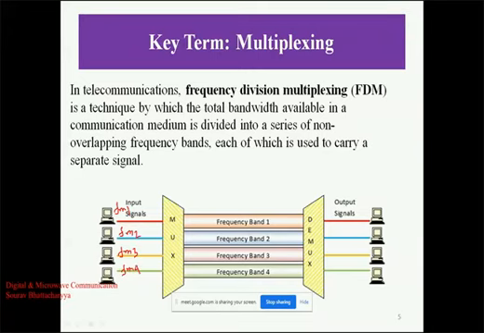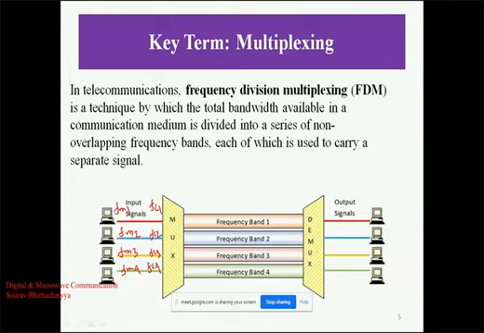Also you can assume that the carrier frequencies used for modulation are FC1, FC2, FC3 and FC4. So 4 different message signals and 4 different modulating frequencies are there, and they have different frequencies. These signals will be modulated with the help of the modulator.